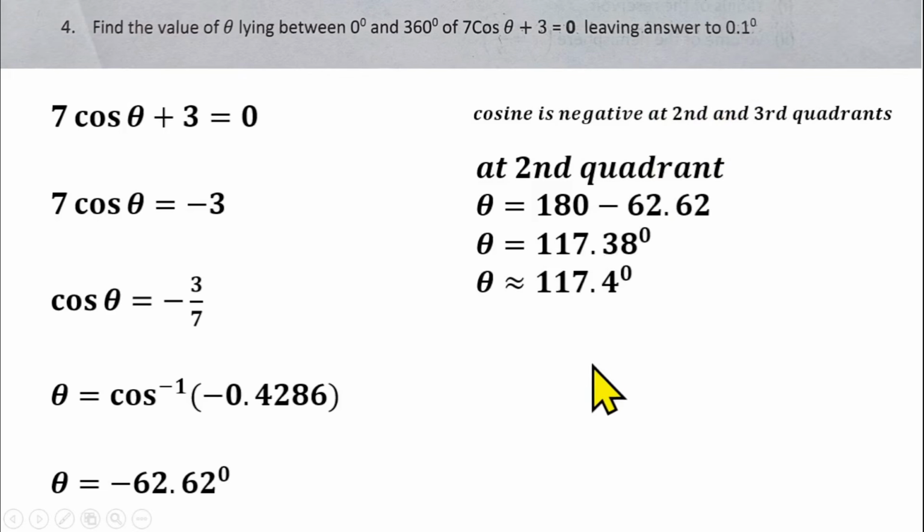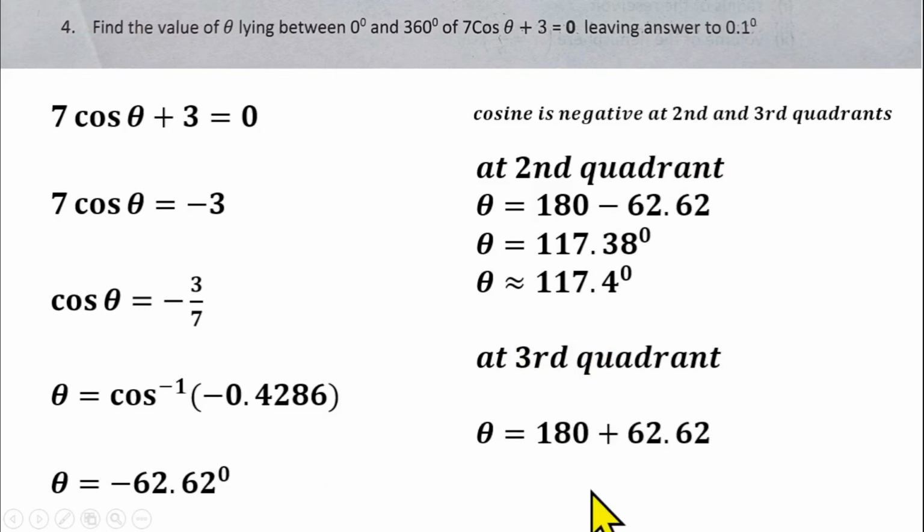That should give us 117.4 degrees. Then also at the third quadrant, to find the angle there, we are going to be adding this angle to 180 degrees. So we are having 180 plus 62.62 degrees, and that should give us 242.62 degrees. And to one decimal place, that gives us 242.6 degrees as the value of theta. So theta is either this or this.